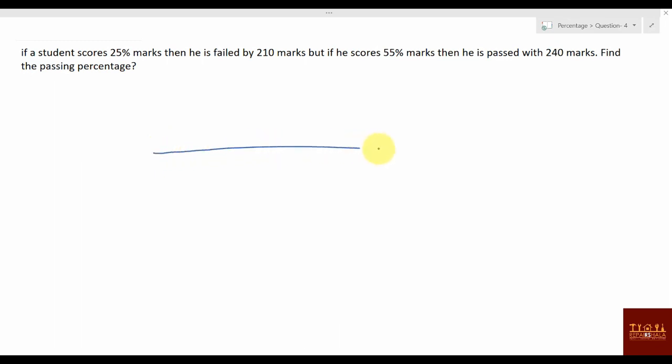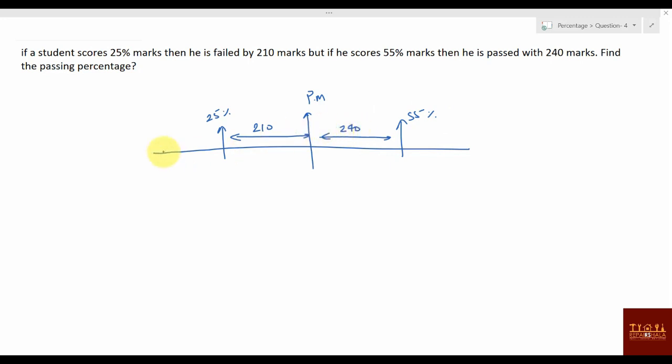Suppose this is the marks. Somewhere in that there will be the passing marks, and this is the total marks. If he is scoring 25 percentage marks, somewhere here, then how many marks does he need more to reach the passing marks? You can say 210 marks. But when he is scoring 55 percentage marks, how much more is he? You can say this is 240 marks.